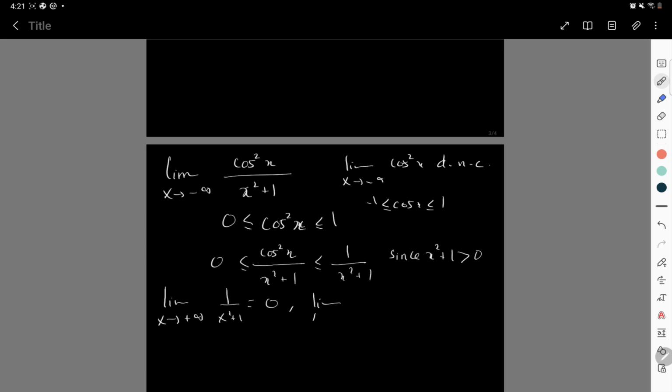And let's look at the limit of the left hand side, as x goes to minus infinity, sorry, which is also 0. Well, the right hand side goes to 0 and the left hand side goes to 0. In fact, the left hand side is identically 0. So the middle will also go to 0 by squeeze.